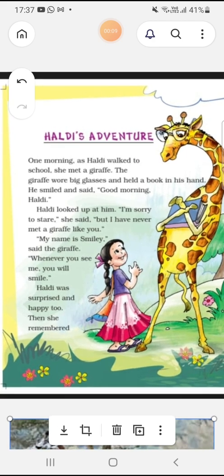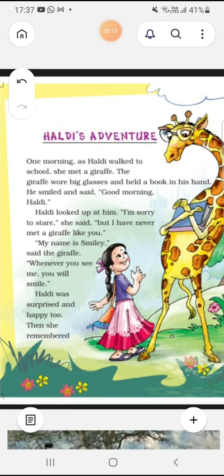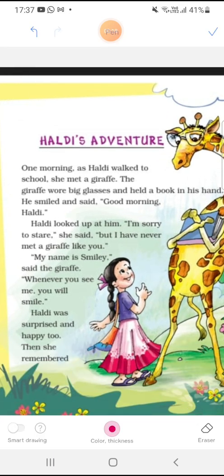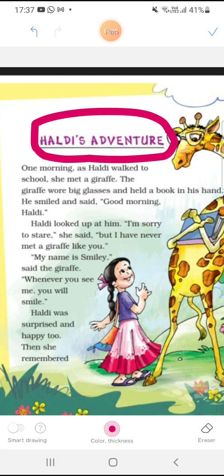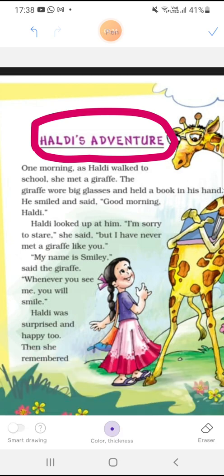Today we shall learn the chapter Haldi's Adventure. We shall read this chapter. This is a story for you. Your first chapter was a poem, and this is a story. So let's see what happens in this chapter. Let us go through the chapter and see what happens, okay?